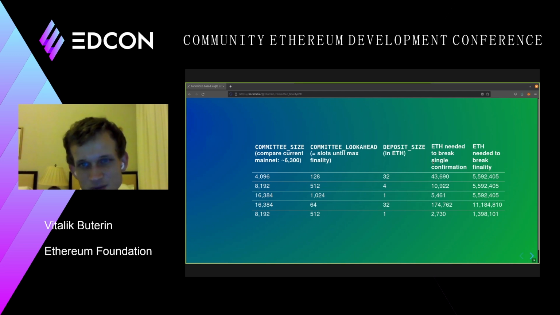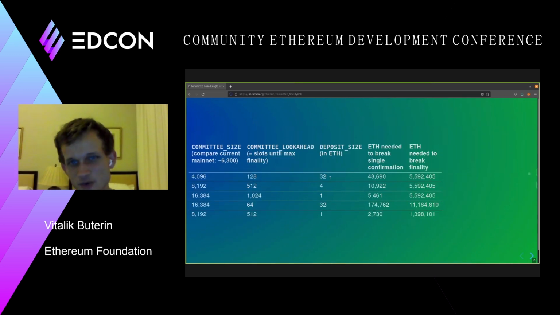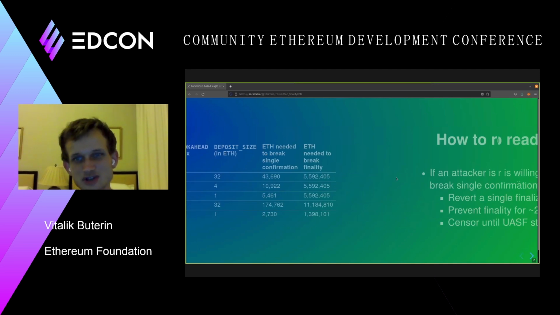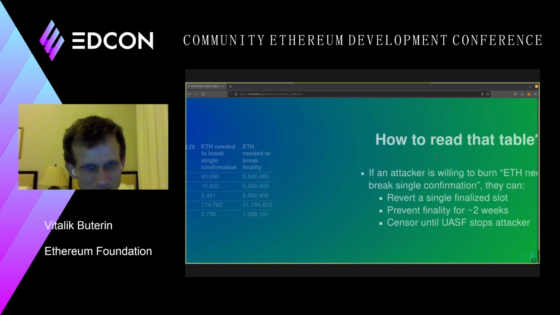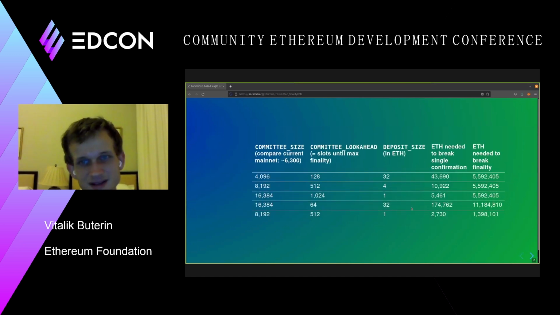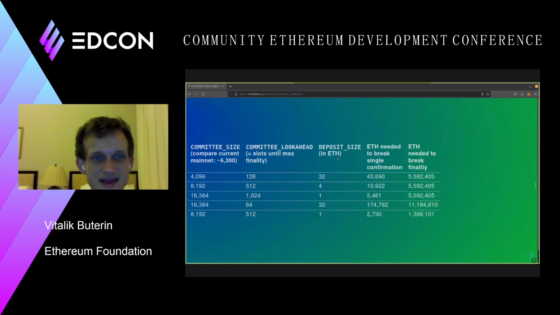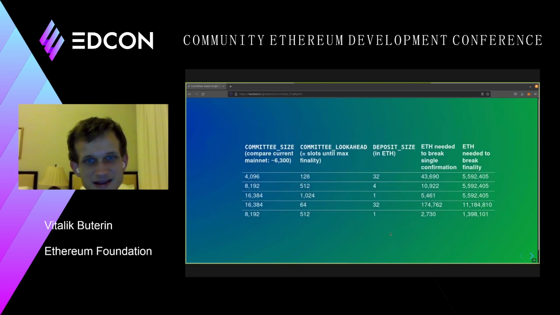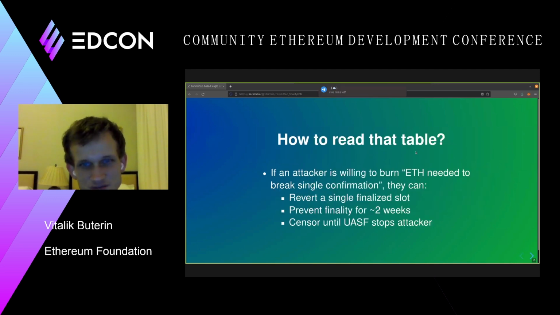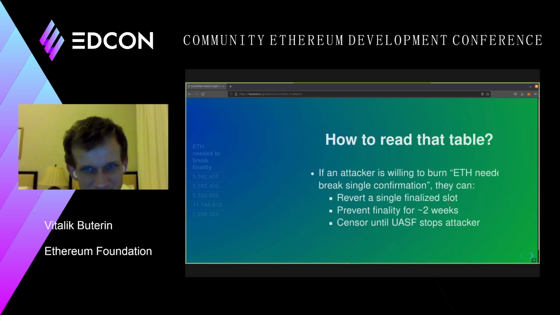This is what the attacker needs to break one single confirmation. So it's 1/3 of one single committee. Basically, if the attacker is willing to burn this smaller amount of ETH, the ETH needed to break one single confirmation, they can revert a single finalized slot, they can prevent finality for 2 weeks, and they can censor and force a user-activated soft fork to stop the attacker. So the attacker could do some pretty mean things with, depending on the parameters, between 3,000 and 200,000 ETH. So it's a good argument to set these parameters to be on the high side.